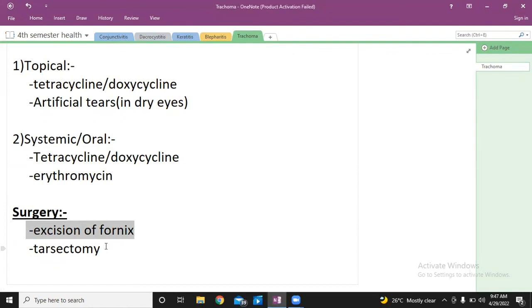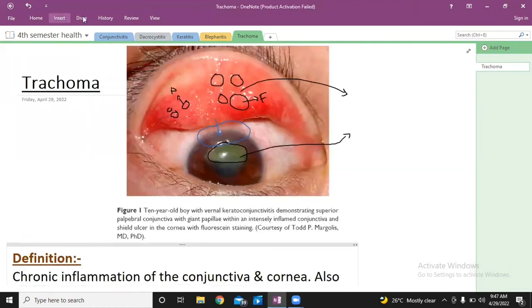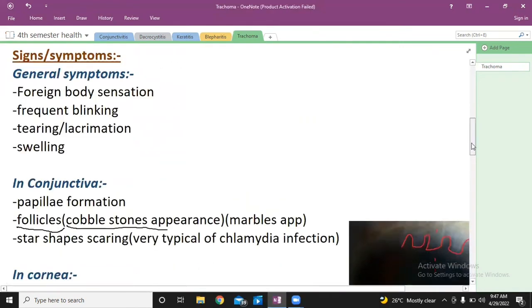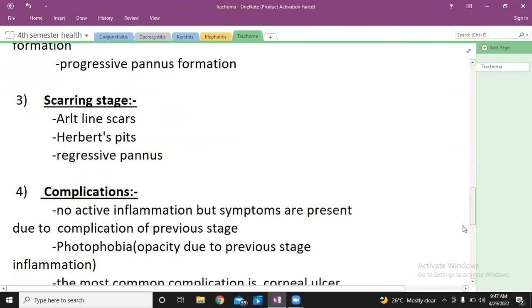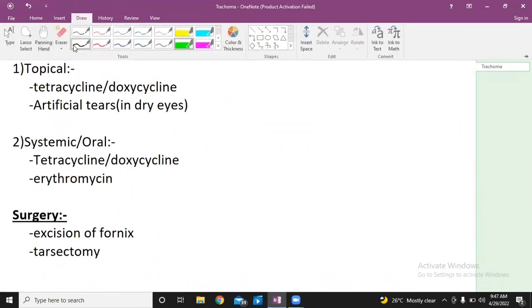And then there will be the fourth stage, which is known as the sequelae or complication stage. In this stage there is no active inflammation. I mean to say there will be no active pus formation, no white blood cell infiltration, and all of the inflammatory signs will start to decrease. But certain symptoms are still present due to the complications of the previous stages, the scarring stage or maybe the trichomatous stage. So the complication stage is not active inflammation, but there will be symptoms because of the previous stages.